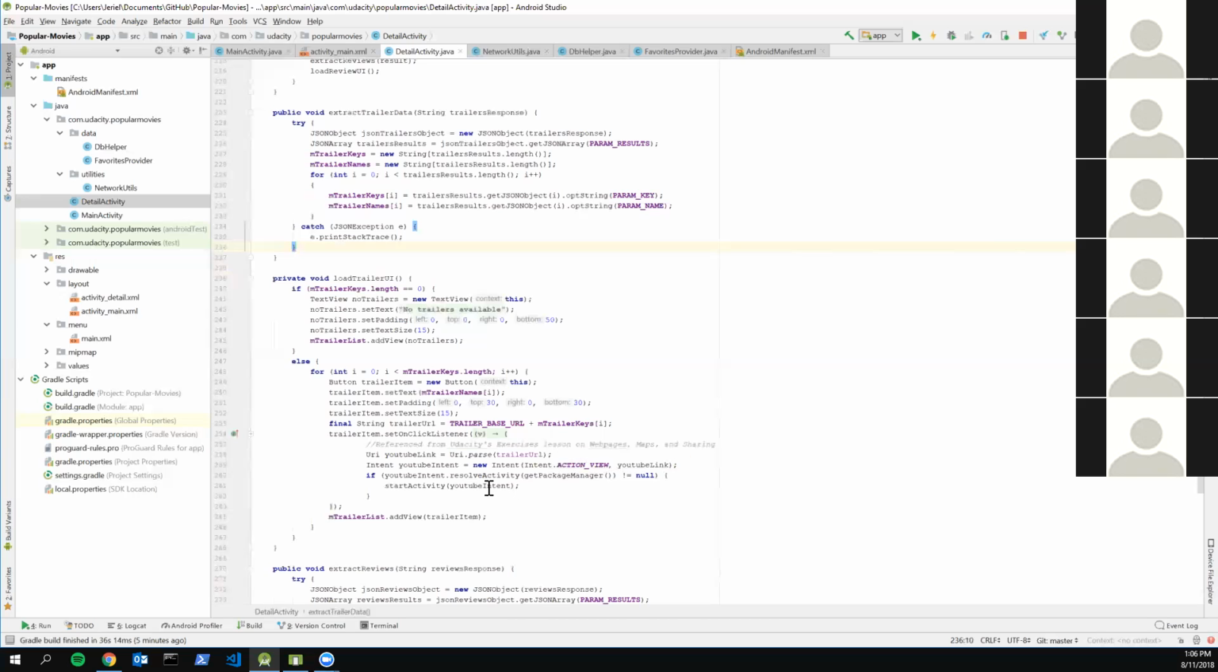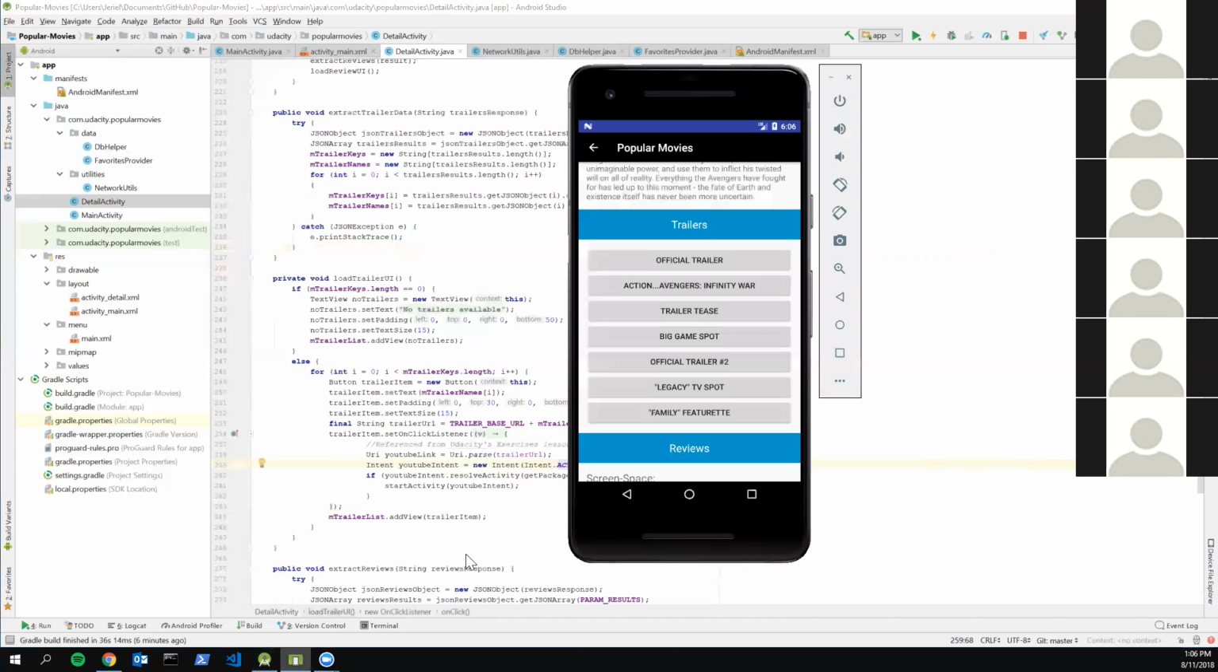Anytime that you want to open a new application in Android, all you need to do is write this parameter right here, intent.actionView. This is something that's predefined in Android. And then from there, you just supply the link that you got from the JSON data. And if there's no issues, you just go ahead and start that, and it opens up the link.